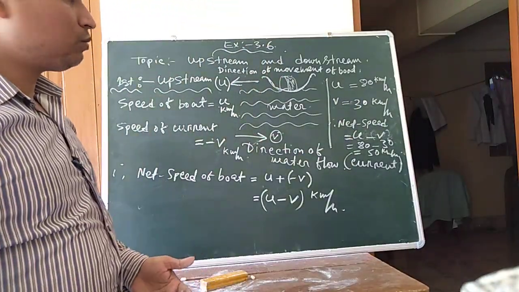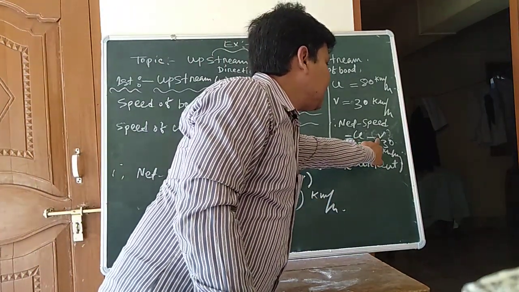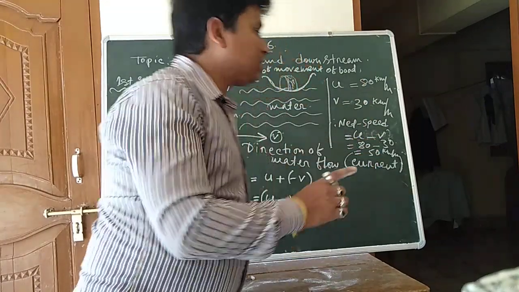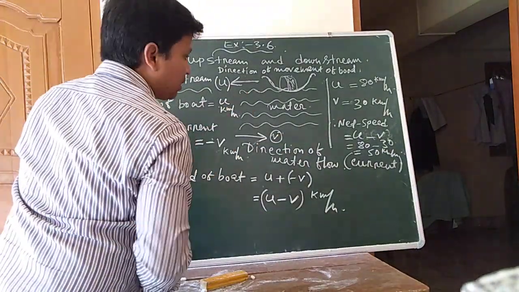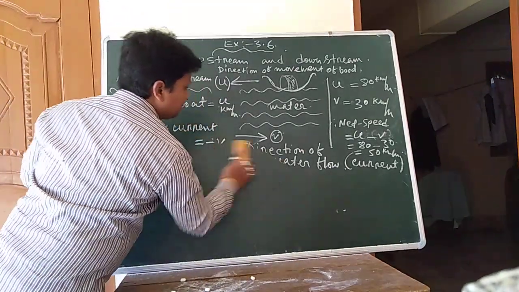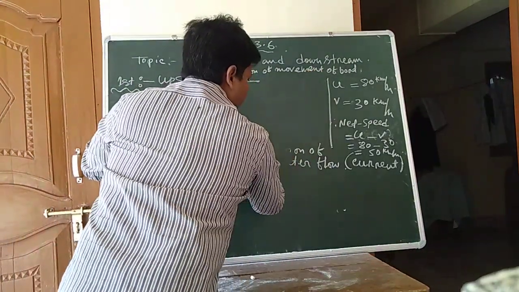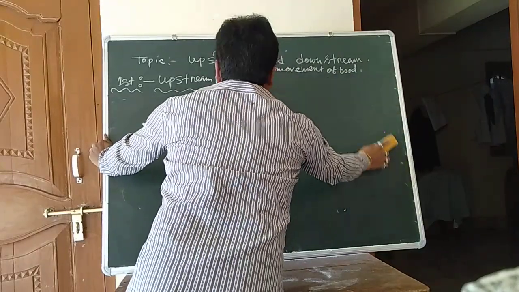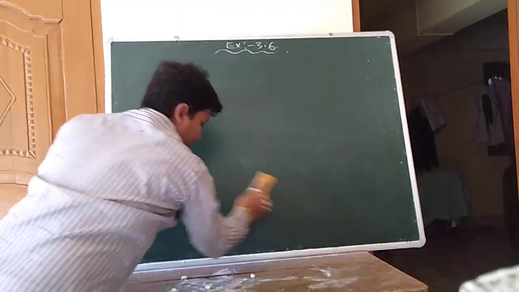So what is the net speed? What is the actual speed by which the boat is moving forward? That is u minus v. The u value is 80 and the v value is 30. 80 minus 30 equals 50. Actually the boat is moving with a speed of 50 km per hour in the water. It is the case of upstream. Now we are going to discuss downstream in the next video.